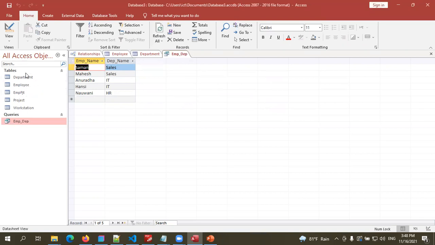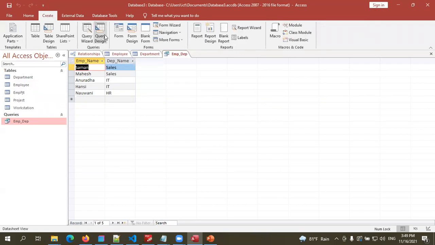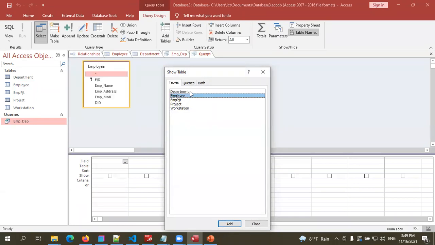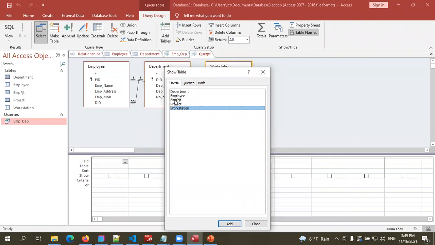Assume that I want to know the employee name, their department, their workstation ID and the projects they're already working on. So then I have to go to create, query design. I want to know the employee name first, from the employee table, their department name, their workstation ID, and after that the project name.